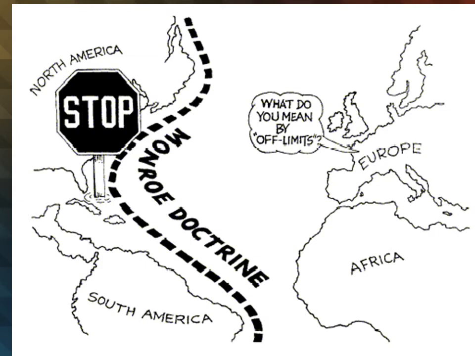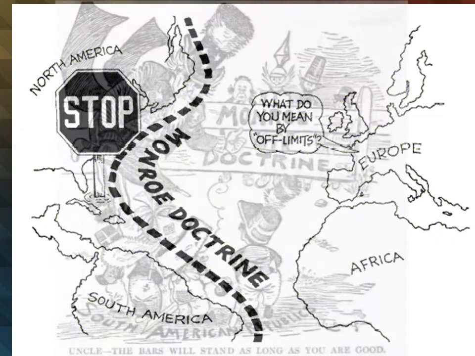So Europe's sitting there saying, well, what do you mean it's off limits? Because they feel like they should be able to come over here. But if Europe does go over to South America, then the United States is saying, hey, you're going to have to mess with us. And I don't think you want to do that.